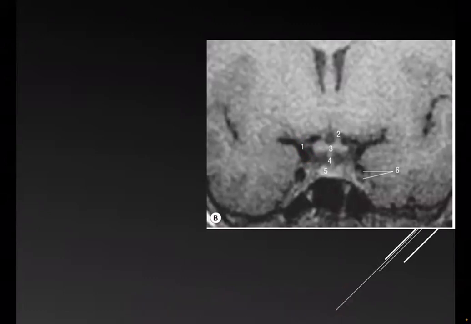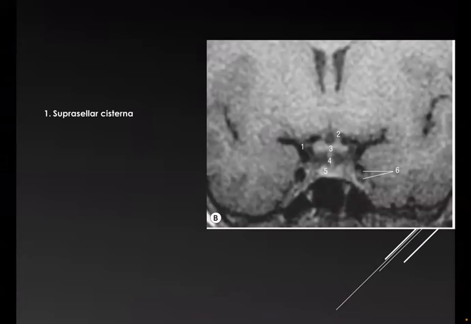Number 1. It's a coronal T1 MRI. Number 1, suprasellar cistern. Right suprasellar cistern. Okay.